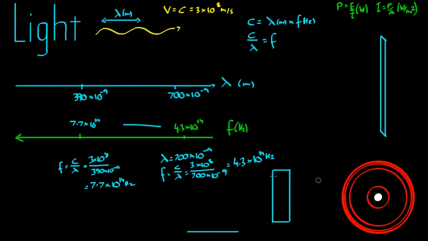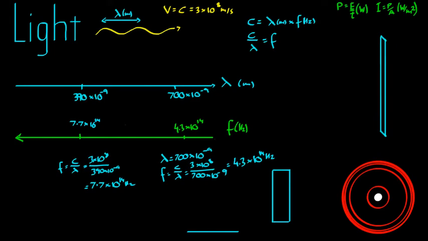And it also tells us we can see light. If we can see light that has a wavelength of between 390 nanometers and 700 nanometers, we can also see light that has a frequency of between 4.3 times 10 to the 14 hertz and 7.7 times 10 to the 14 hertz.